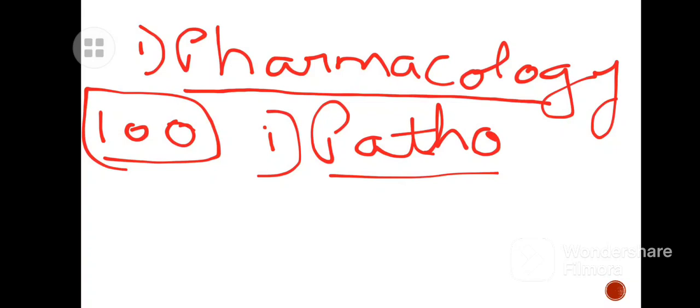From this you will get a minimum of 4 to 5 questions in the GPAT examination. From patho you will get 20 marks. So don't leave patho. It is a very easy subject, and there is no complication in it.